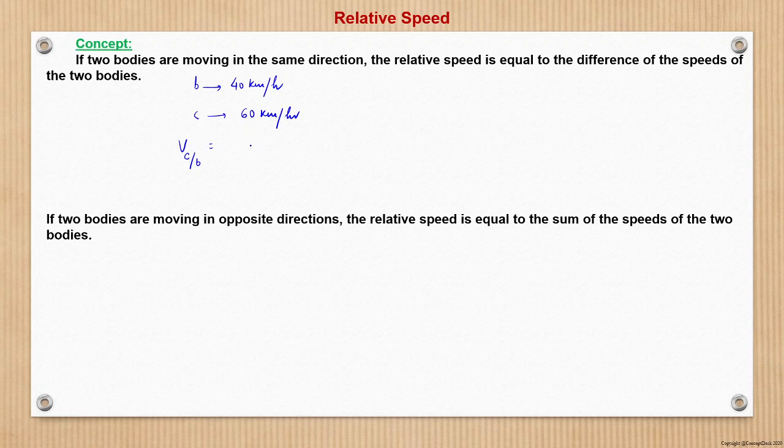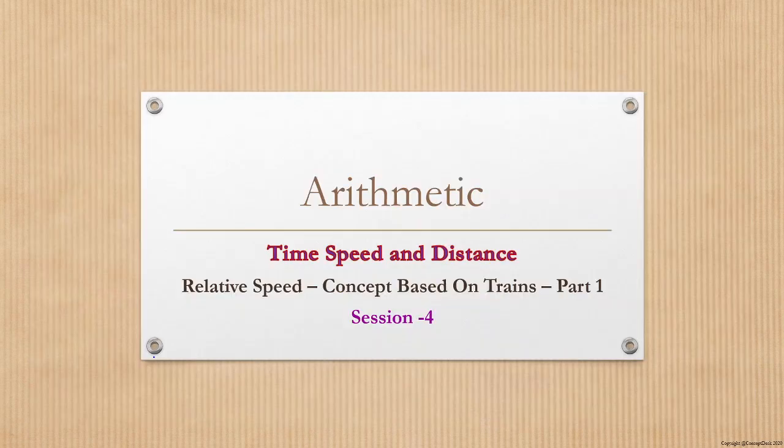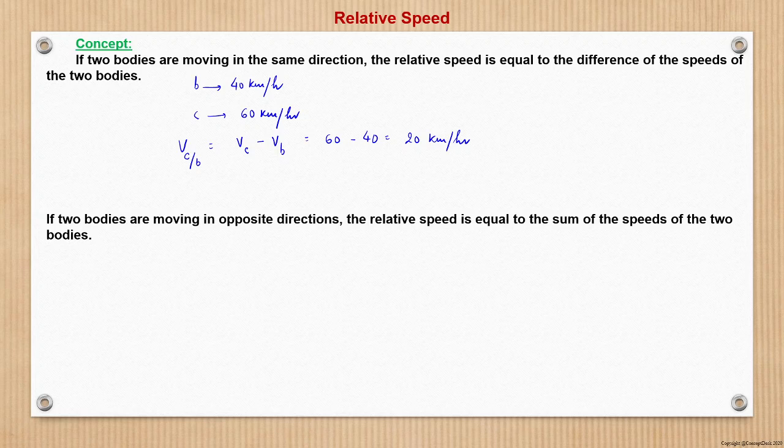The story was just for the sake of explanation. It's very simple. The relative speed of the car with respect to the bike is nothing but the velocity of the car minus the velocity of the bike. Here the velocity of the car is 60 and the bike is 40, so that is 20 kilometers per hour, right? This is exactly the same as what we obtained here.